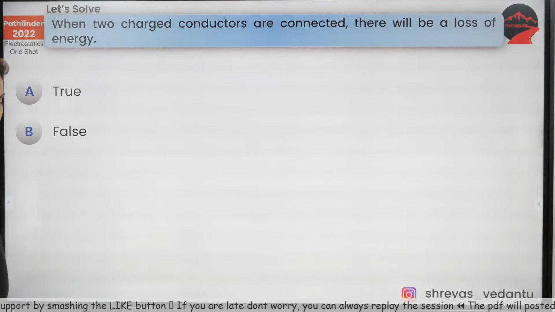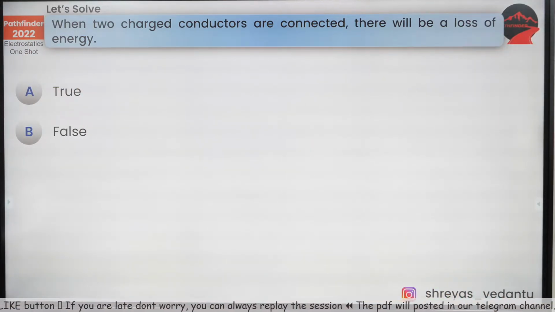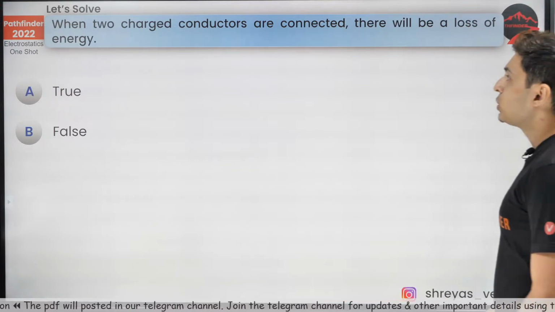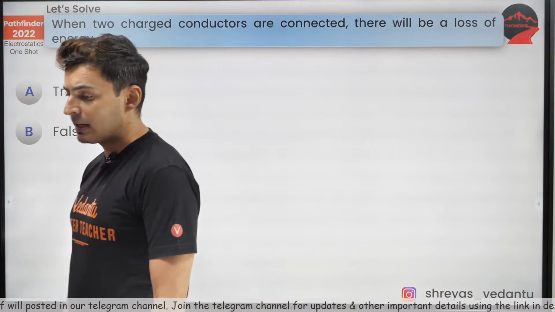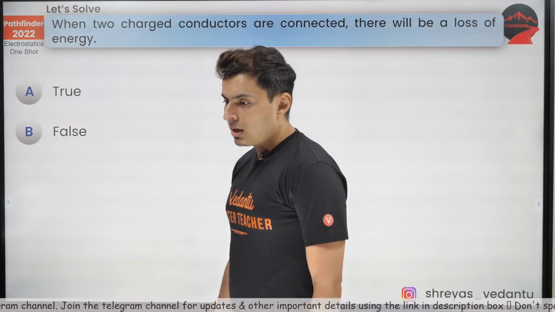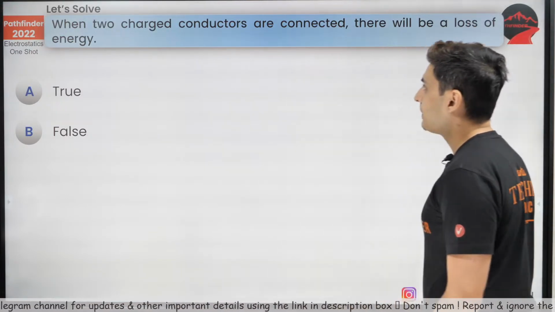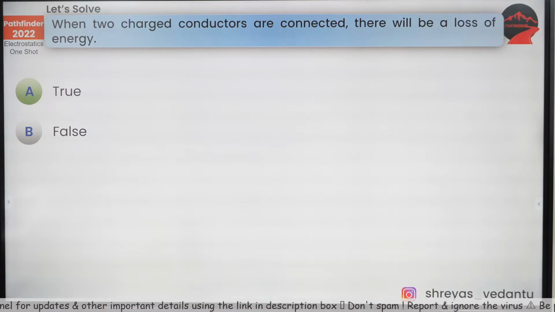Alright, let's start doing some questions. What about this question coming up on your screen, guys? When two charged conductors are connected, will there be a loss in energy? Yes or no? Come on, think about this. When two charged conductors are connected, will there be a loss in potential energy? Yes or no? Potential is V. So yes, there is a loss in energy.